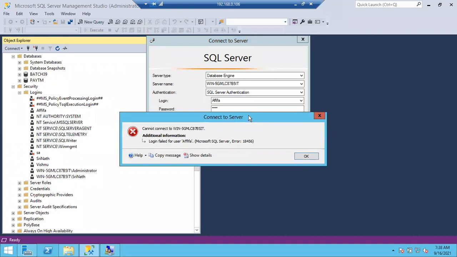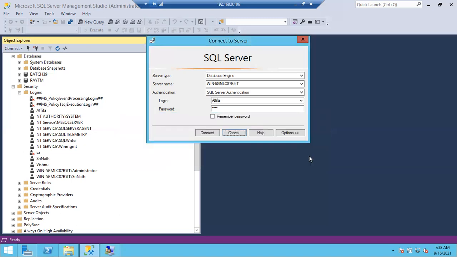Remember this error 18456, it's related to security. If you give a wrong username, a wrong password, if the password is expired, or if the login is not created, in all scenarios you will get the 18456 error only. Sir, one minute, can you tell me the scenarios? Password expired, wrong password, wrong username, login not yet created.